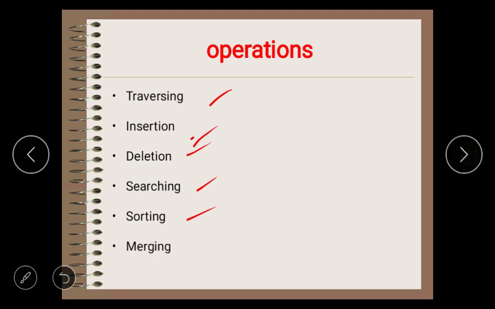And the last operation we can perform on the classified data structures is merging. When we want to combine two or more lists to produce a third list, we use the merging operation. So let me clear once again. A merging operation is nothing but when we want to club or join two or more lists to produce a third list, we use the process called merging.